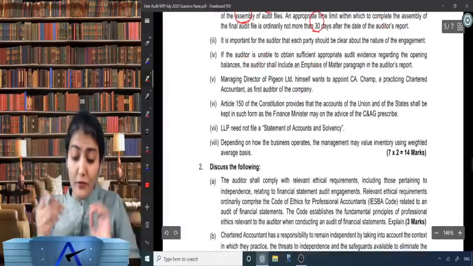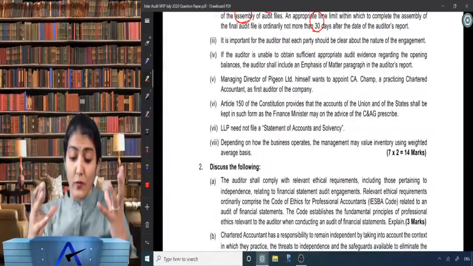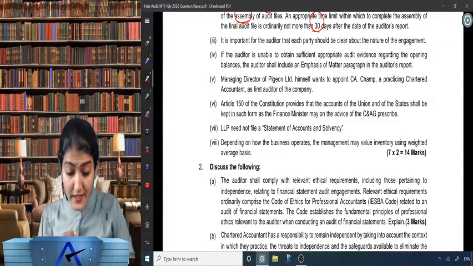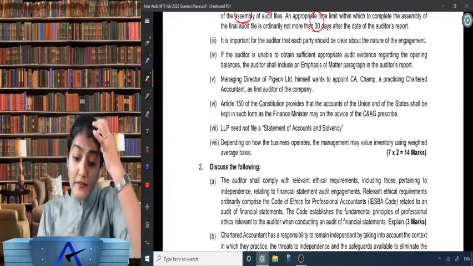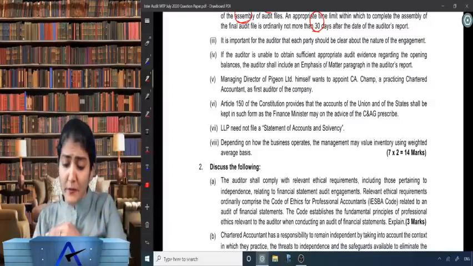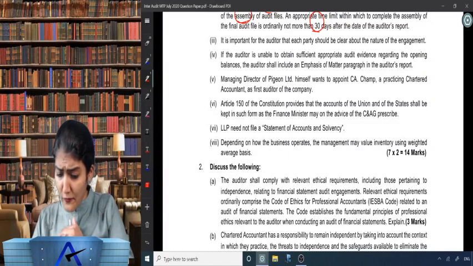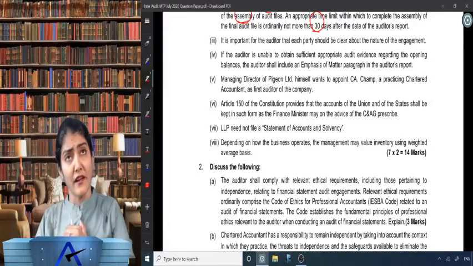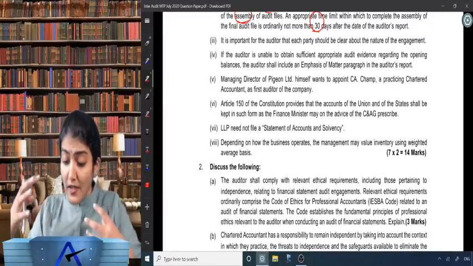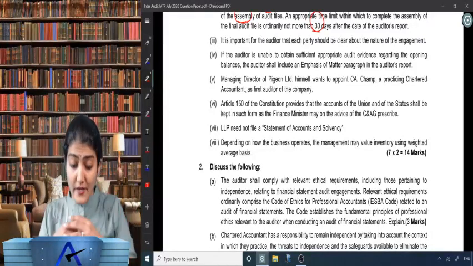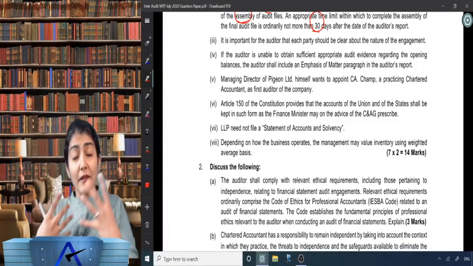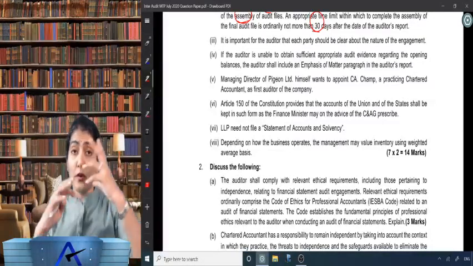Right, Article 150 of the Constitution provides that the accounts of the Union and of the state shall be kept in such form as the Finance Minister may on the advice of the CNAG prescribe. So from where has this Finance Minister come? Anything related to government accounts, who always looks into it?